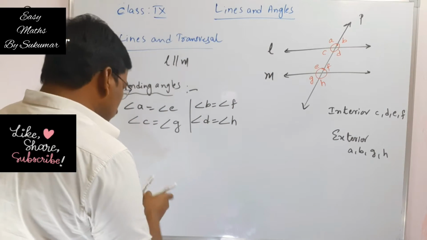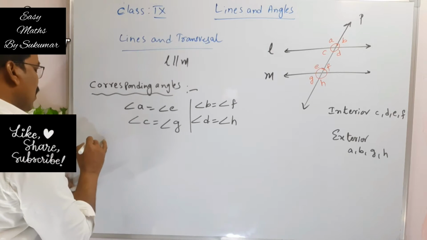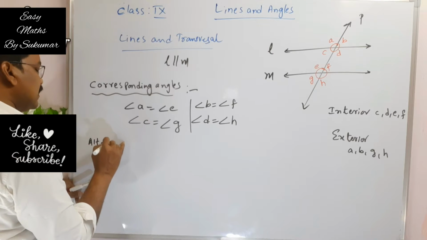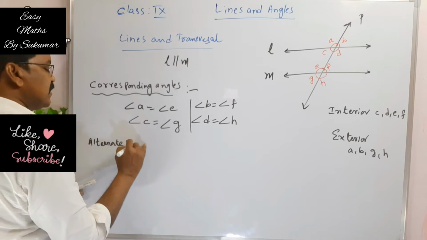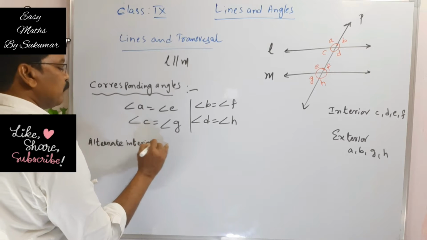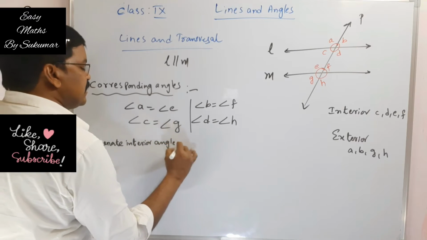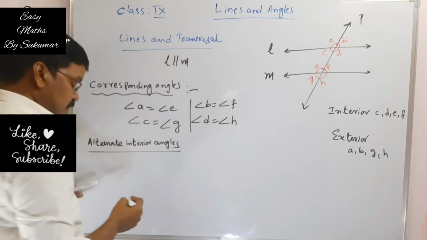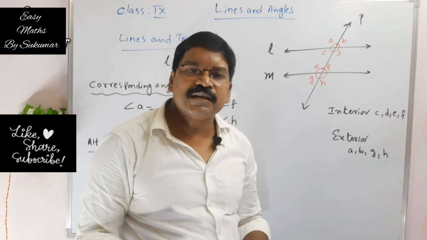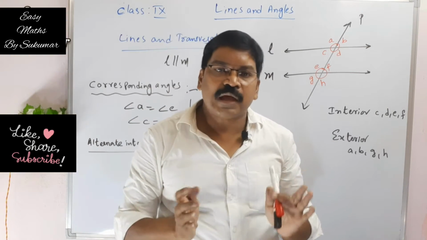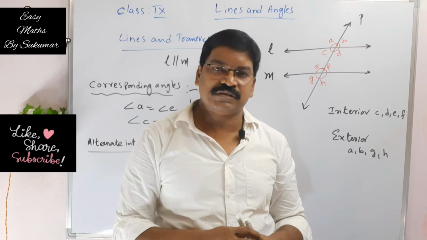Now coming to the next one, alternate interior angles. Alternate interior angles are equal. See here, alternate interior means they are on either side of the transversal.